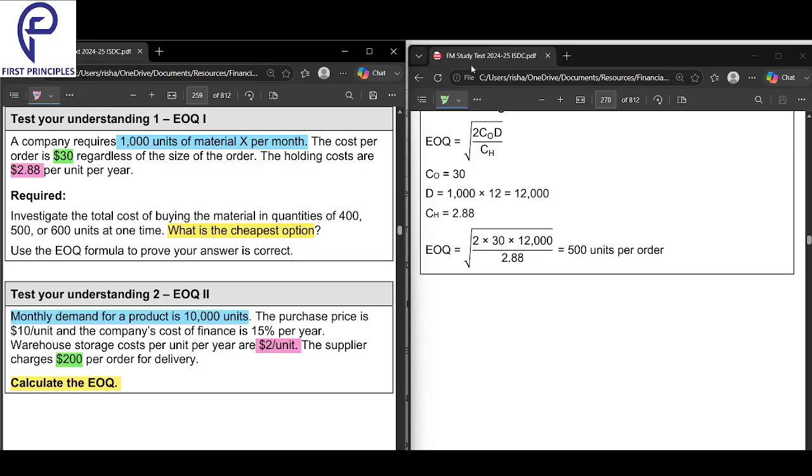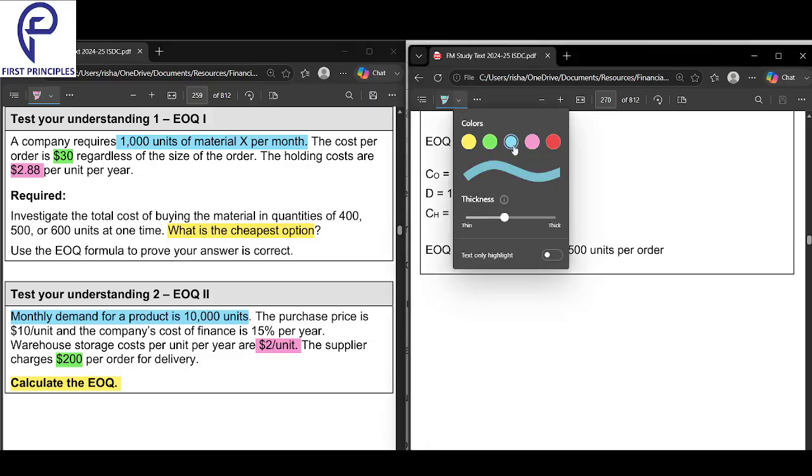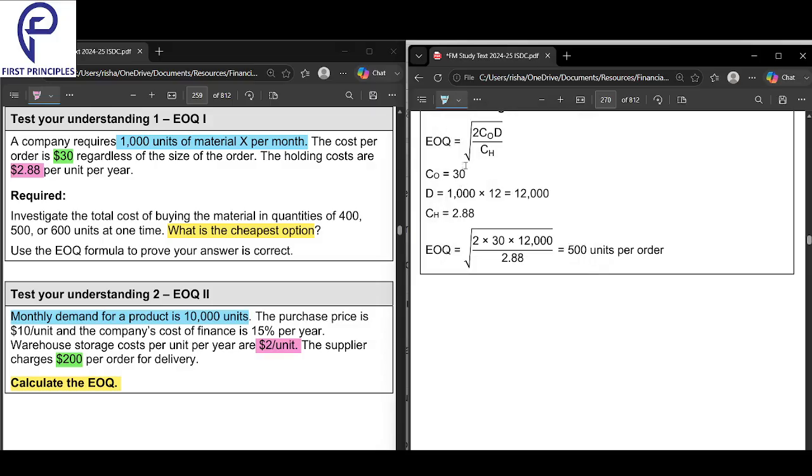Now we will try to put it in the formula. The first is D. D is 1000 units per month. For 12 months, that is 12,000. So D we have figured out is 12,000.